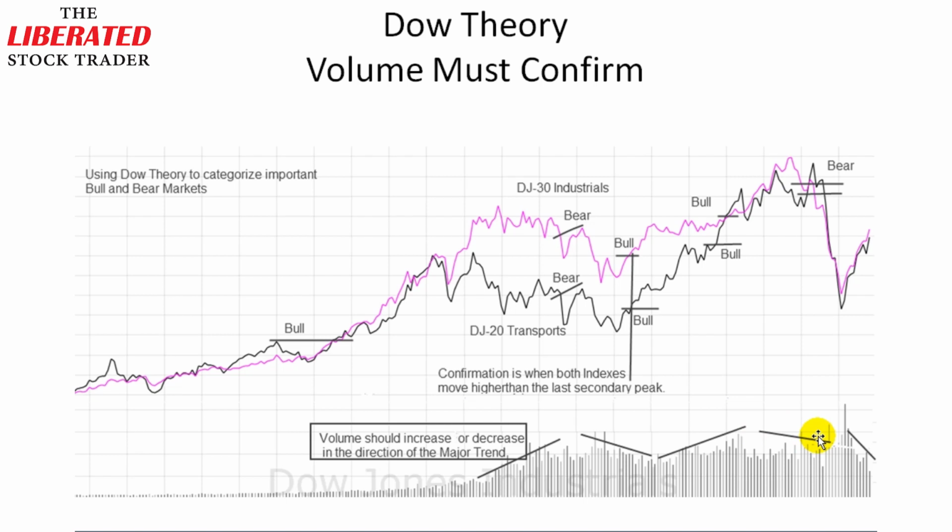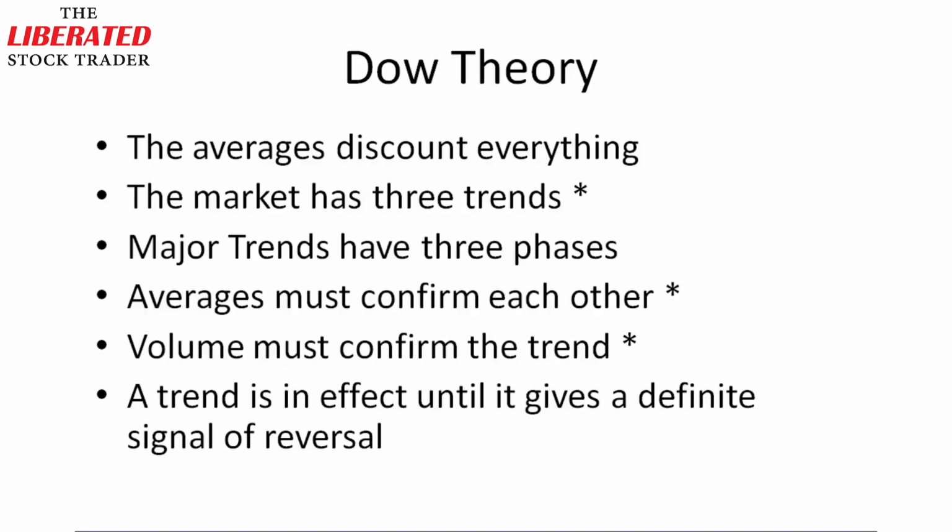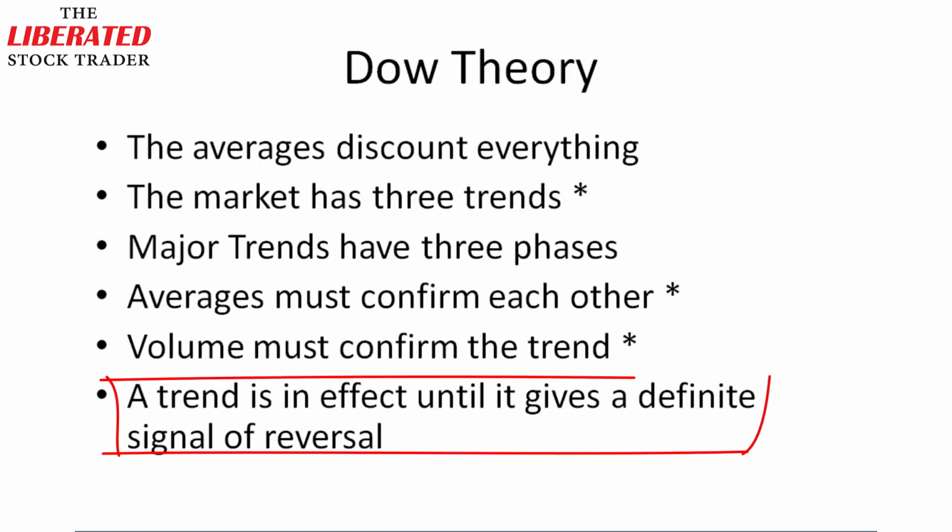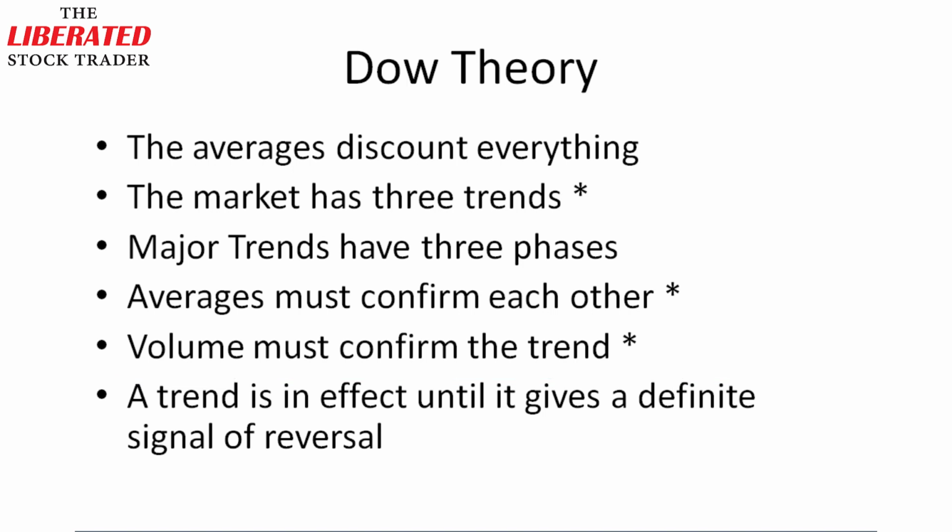So on to the final piece of Dow theory, which is a trend is in effect until it gives a definite sign of reversal. This essentially means that the direction of price move is in existence until it proves that it is moving in an opposite direction. Well, how do we know this? This is where the whole art of trend lines and support and resistance lines come in. We will deep dive into this subject in detail in a later chapter.